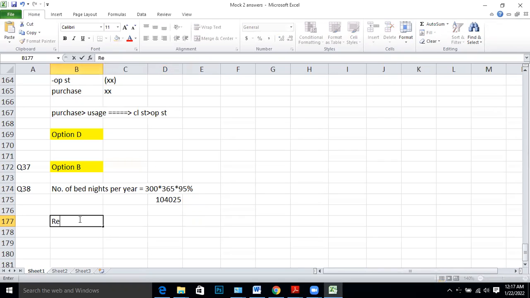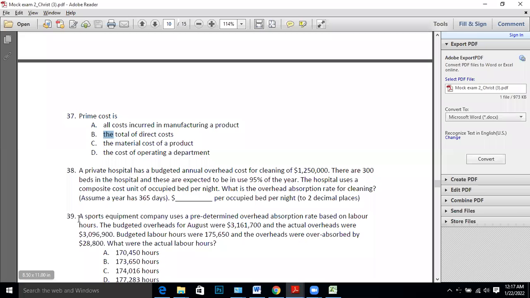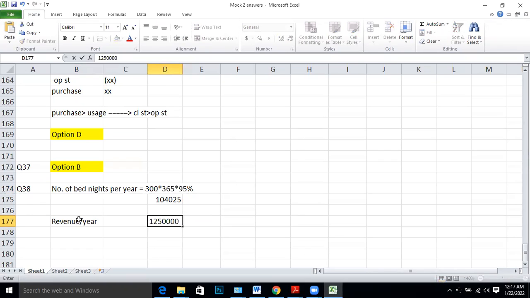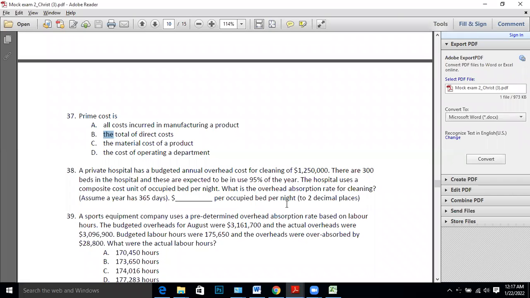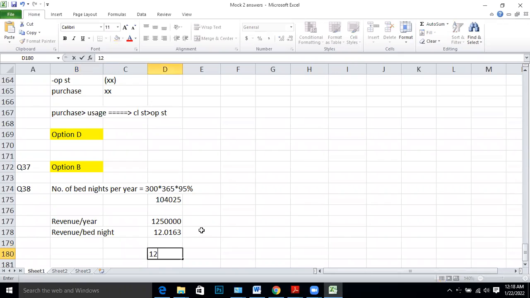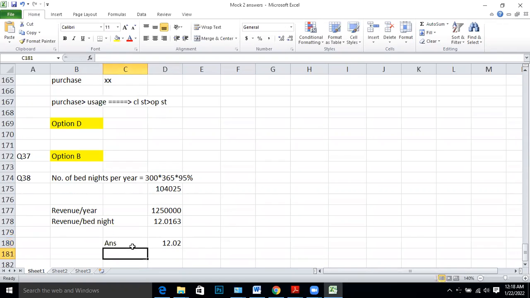How much is the overhead they have? Overhead per year is given as 1,250,000. Therefore, the overhead rate per bed night is what they asked: 1,250,000 divided by number of bed nights. We get approximately 12.01. They ask for 2 decimal points, so the answer must be 12.02. Why? Check the next number. 12.016, right? So the answer must be 12.02.